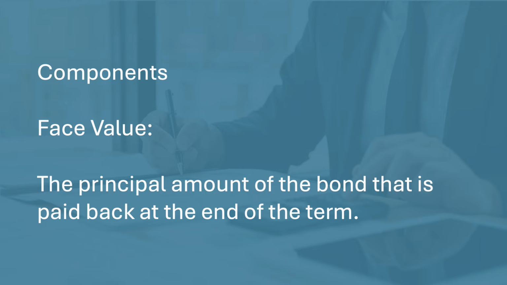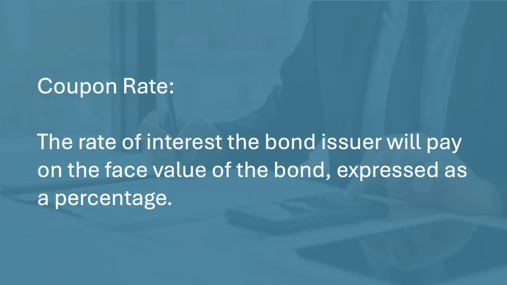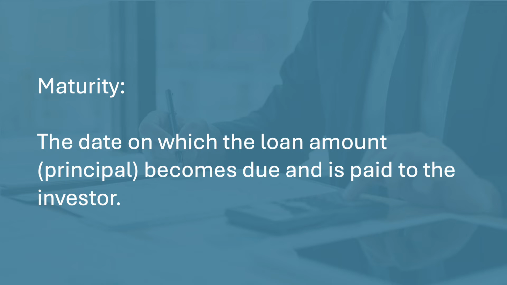Components. Face value. The principal amount of the bond that is paid back at the end of the term. Coupon rate. The rate of interest the bond issuer will pay on the face value of the bond, expressed as a percentage. Maturity. The date on which the loan amount principal becomes due and is paid to the investor.